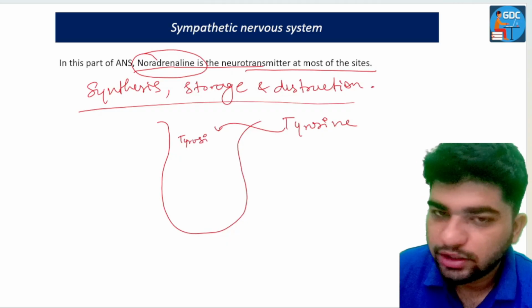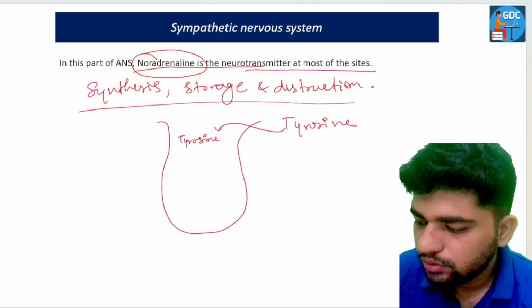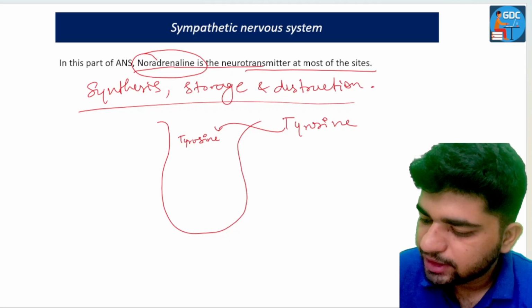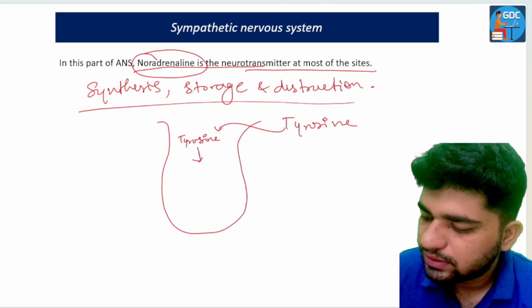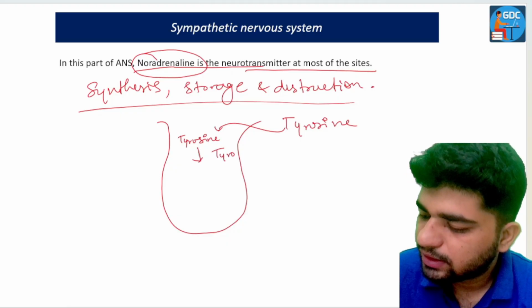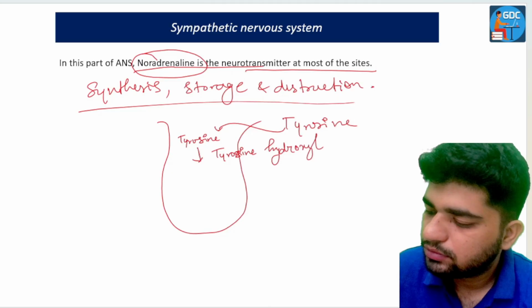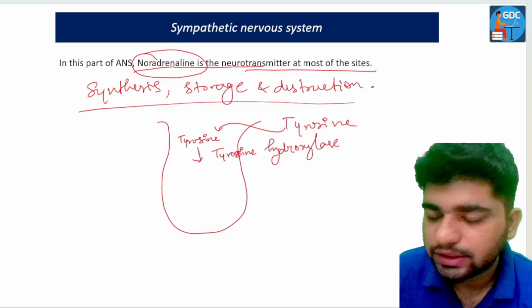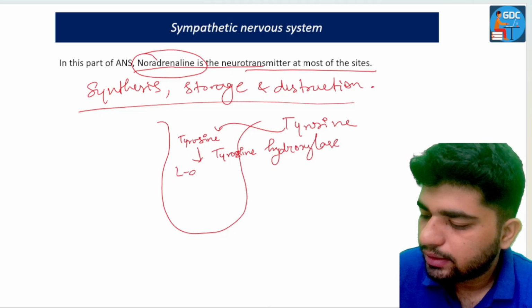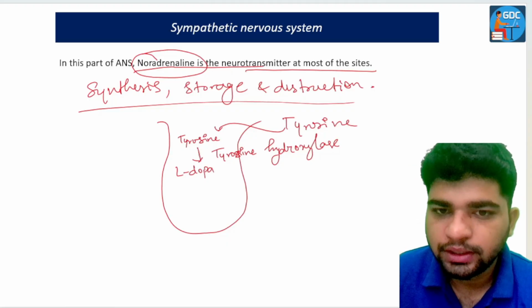There is an enzyme known as tyrosine hydroxylase, which converts tyrosine into L-DOPA, that is levodopa.